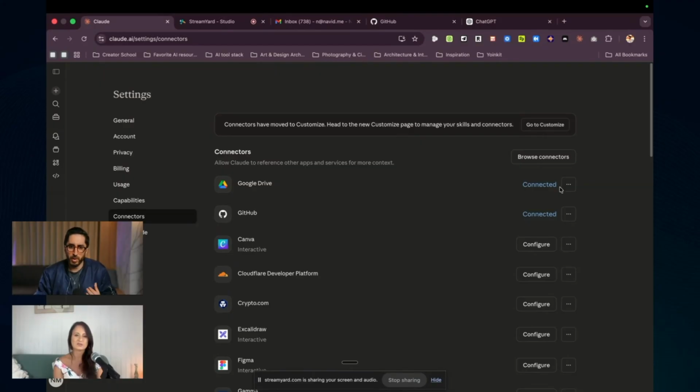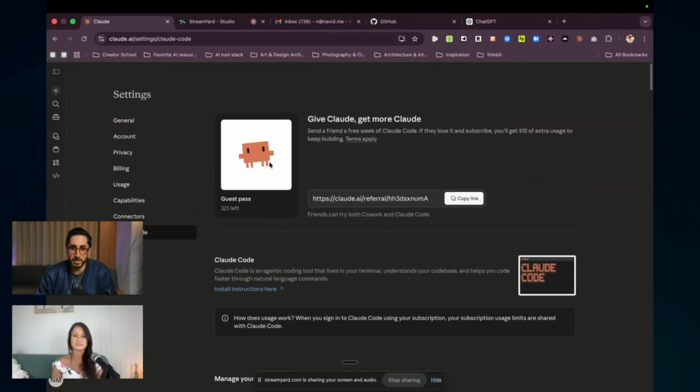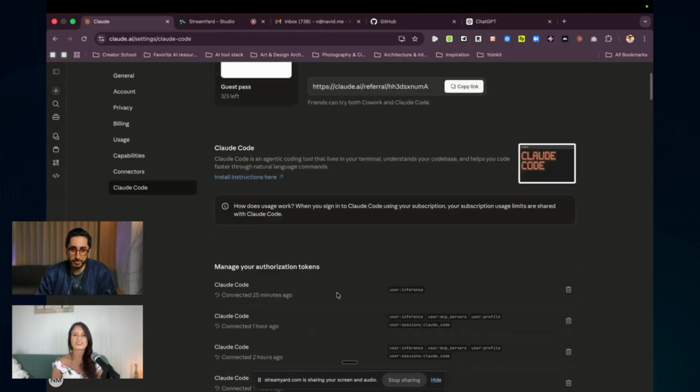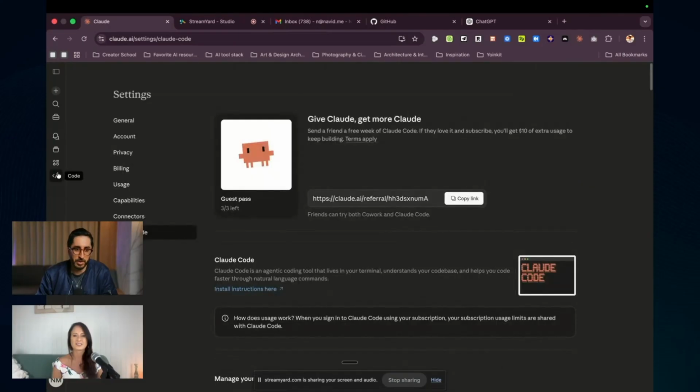But what you need to know is, okay, connector. Think about it as integrations. Most of your tools use things like Zapier. Some have direct integrations, but how powerful would it be if Claude can integrate with the whole ecosystem? That's some of what I'm going to show you. Here we have Claude Code, but it actually doesn't work right here, so you have to go on the other platform.